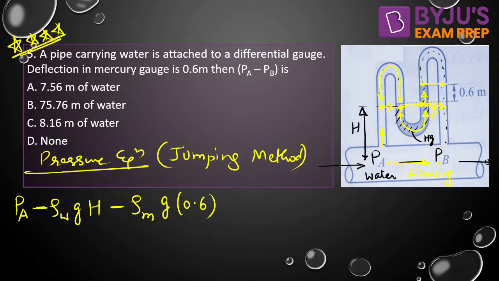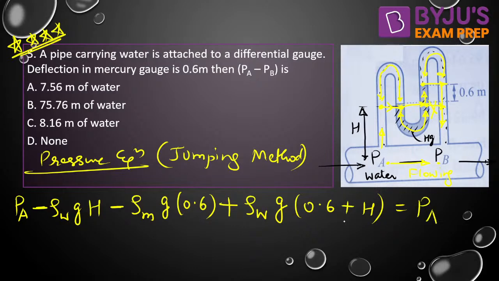Now we can comfortably jump from here to here because these 2 points are joined by the continuous mass. We are now here, traveling in the downward direction, so a plus sign will be there, and we are traveling in water only, into g into 0.6 plus h, and we have reached our destination, that is equal to PB. I hope you are comfortable in writing the pressure equation.